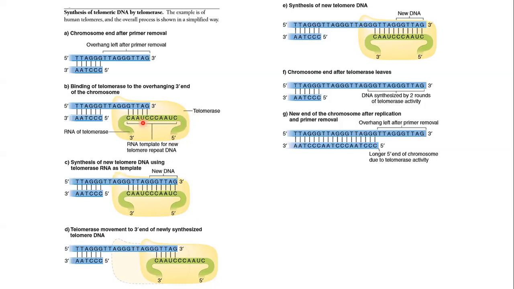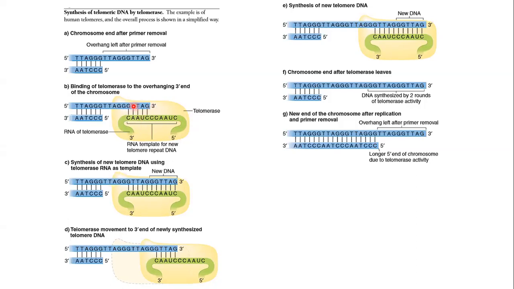So what happens? This telomerase binds to this overhang in such a way that there is complementary base pairing between the telomere repeats and the RNA component of the telomerase. Okay, so that means this RNA of telomerase has a complementary base sequence as per the telomere repeat of the organism.